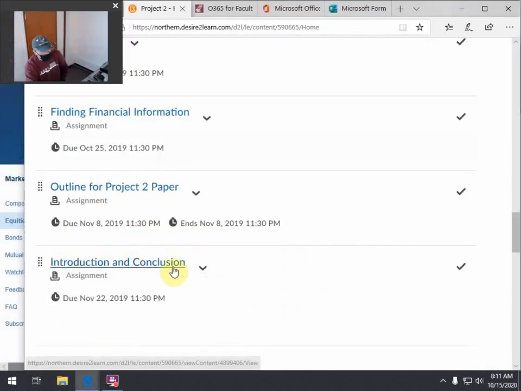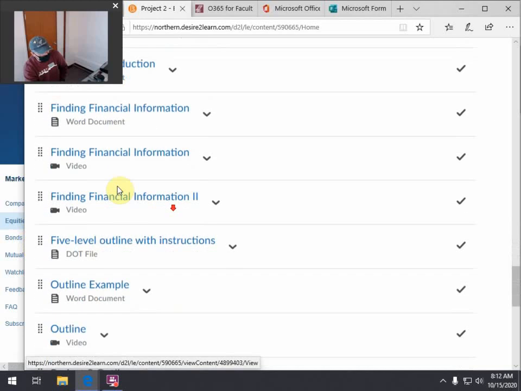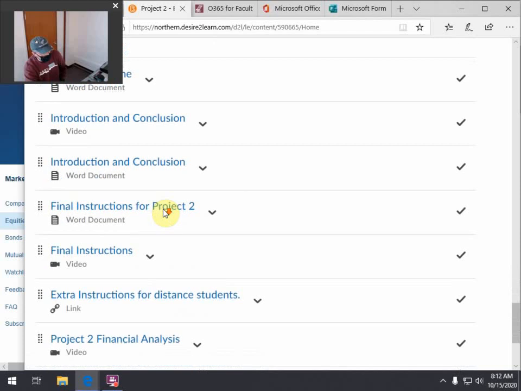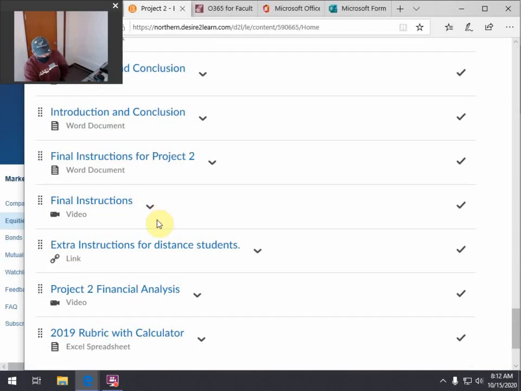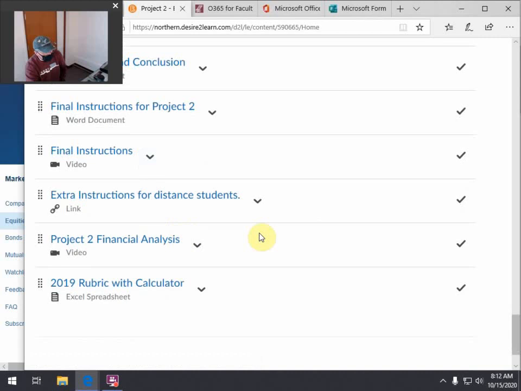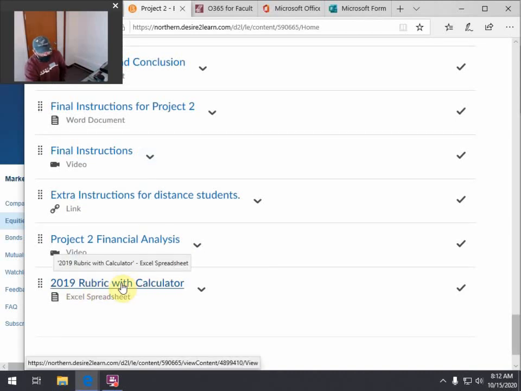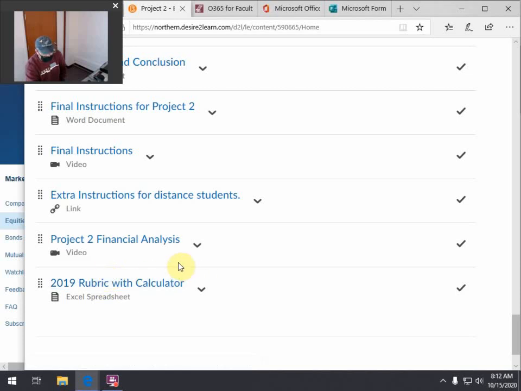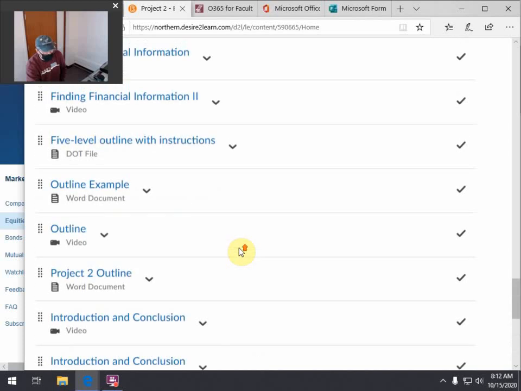That's really all. You come down here, there are videos about how to do this stuff too, okay? I'll talk about it some, but if you want a little head start, these are videos I've recorded in the past, so they may have some weird dates and references to dates, but you can go ahead and do it. The rubric is what I'll use to grade your final, so you may want to take a look at that. It'll give you an idea of what the emphasis is going to be, what I'm really looking for in that final paper.